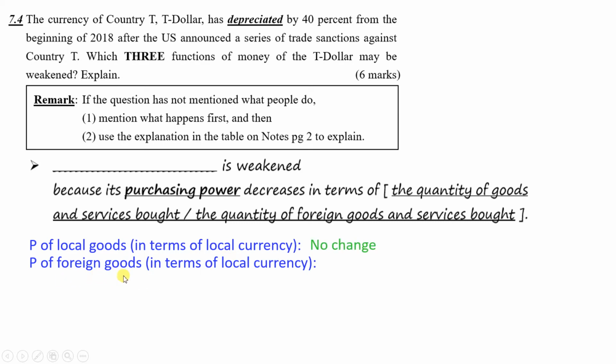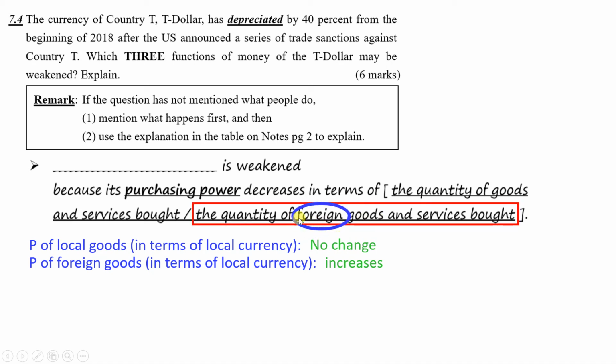However, to buy the foreign goods, if we pay local currency, because of the depreciation, the foreign goods will be more expensive and the price increases. And that means if we have the same amount of local currency, we will buy the same amount of local goods, but we will buy a smaller amount of foreign goods. Then in this situation, we will choose the second one because only the foreign goods are affected. And the word foreign is very, very important. And of course, you also need to state the function of money, which is store of value, because it mentions the purchasing power.